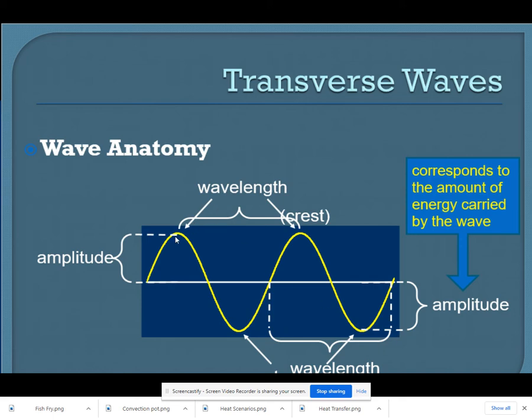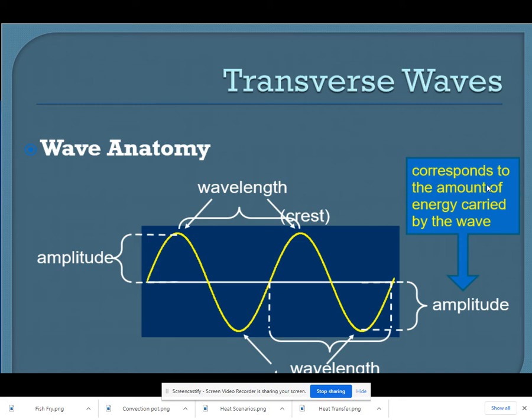And then you have one last measurement, which is from one mountaintop crest to the next mountaintop crest, or it could be from one valley trough to the next valley trough. It's going to be the same distance, and it's called wavelength. It's the measurement between any point in the wave and the point where it repeats itself. So if you're going up, here's the top of the crest. Here it goes down into the trough, all the way back up past the rest to the next crest. Right here, this horizontal measurement is wavelength, whereas amplitude here is a vertical measurement from rest to the top of the crest.